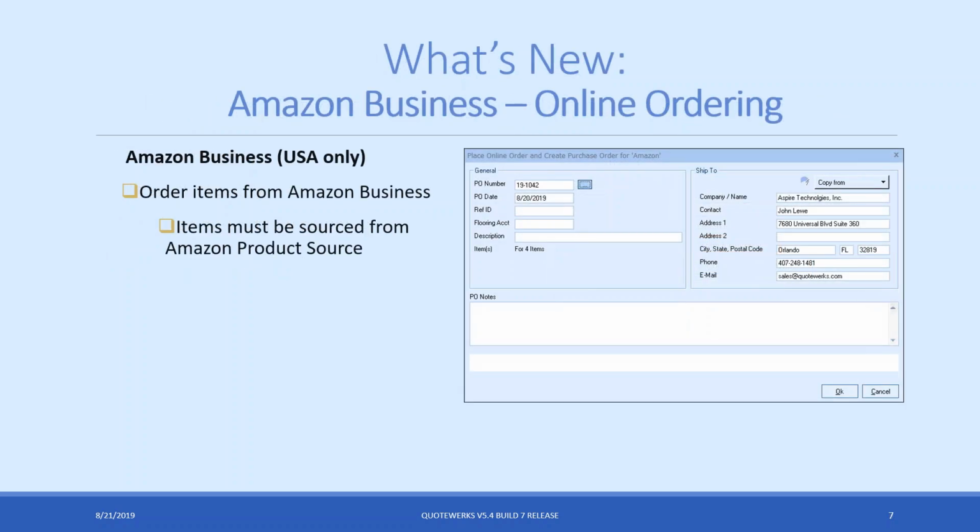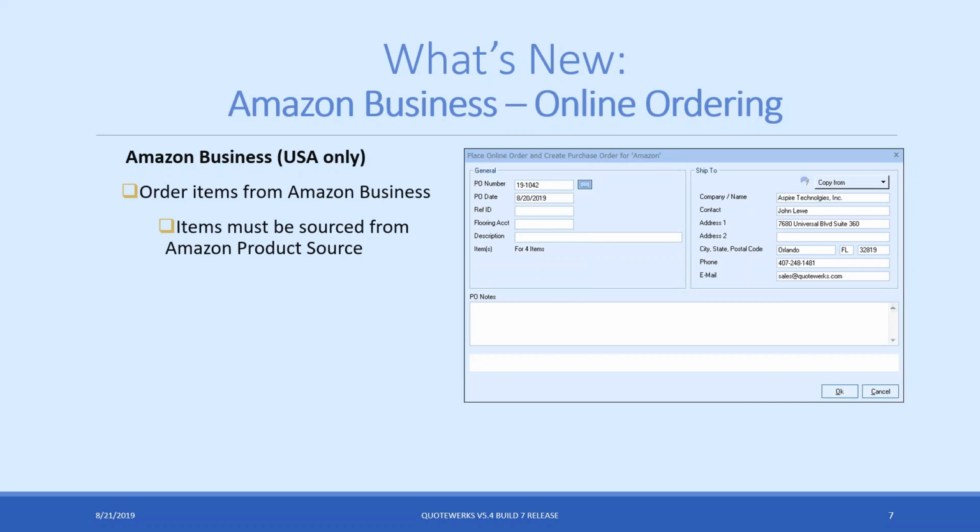In addition to the Elis integration, we've added the ability to place online orders with Amazon Business. We did do a webinar on this a couple weeks ago. This is USA only. That's not a QuoteWerks thing. That's just an Amazon Business thing right now, in that they are only allowing us to open it up to US customers. I don't have a timeline for international customers yet, for Canada, the UK or Australia, but hopefully here in the next couple months.